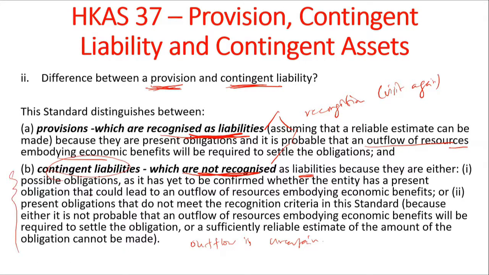They say here that these do not meet the recognition criteria, which we will see, and that it's not probable that there will be an outflow of resources. So the company is basically not sure whether there is going to be an outflow or not. That's what a contingent liability is.